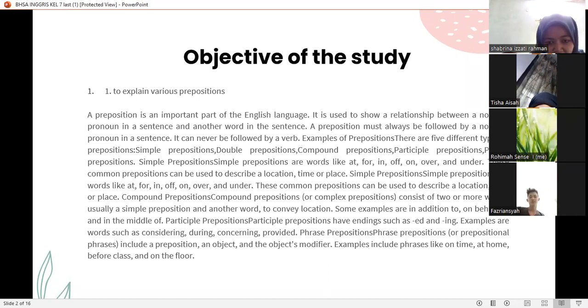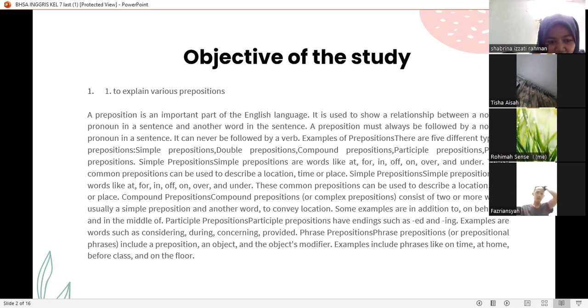Compound preposition or complex preposition consists of 2 or more words, usually a simple preposition and another word, to convey location. Some examples are in addition to, on behalf of, and in the middle of. Participial prepositions have endings as ed and ing.